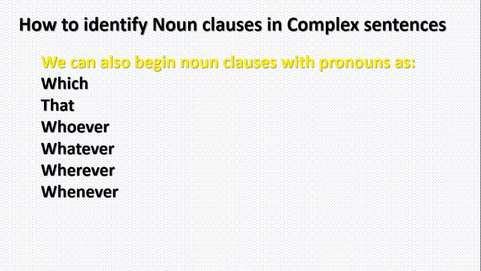But take note, it is essential to understand that just because you see one of these words does not mean that the word is automatically beginning a noun clause. When I define the type of a given clause, be careful that you look at each function first before you just say it's a noun clause, not just the word. A clause beginning with the same words as a noun clause may have a different function. Look at this example. Where I come from is not important. What is not important? Where I come from is a noun clause.